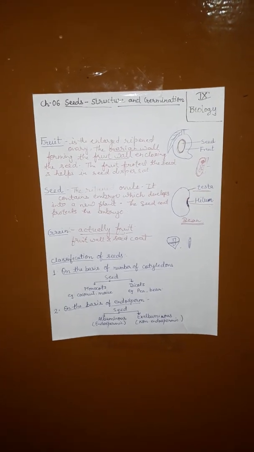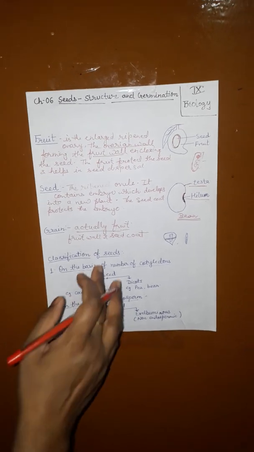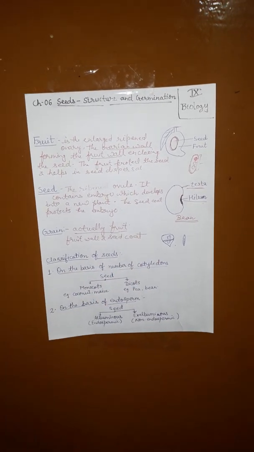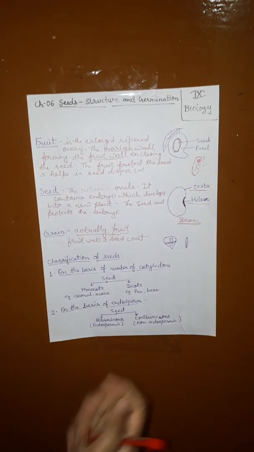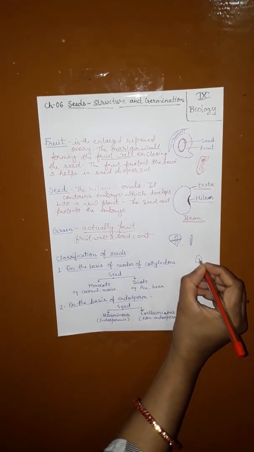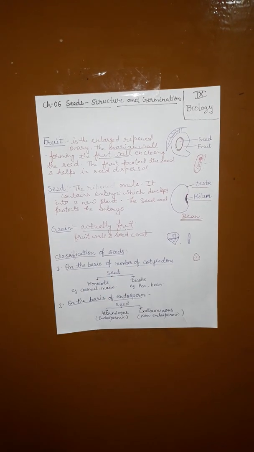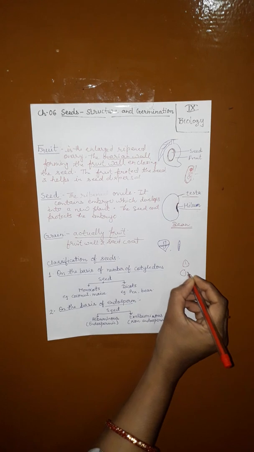Now, classification of seeds. Seeds are of two types on the basis of the number of cotyledons. What are cotyledons? Take a gram seed. Remove the upper brown covering, and there are two parts like this.